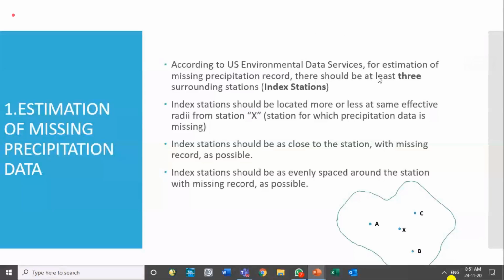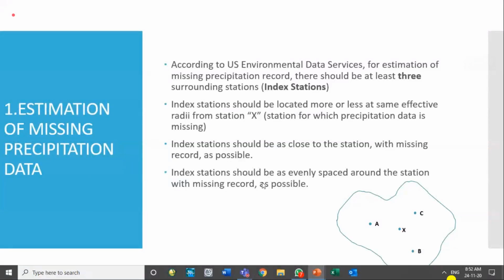The station for which the value is missing, we mark with X, and the surrounding stations we call the index stations. So A, B, and C are the index stations, while X is the station with the missing data.